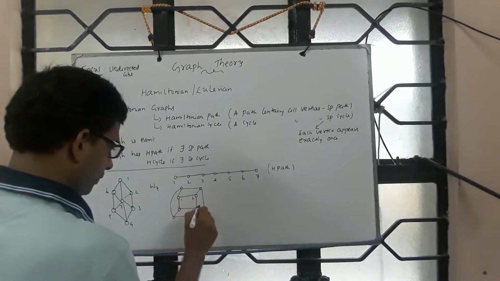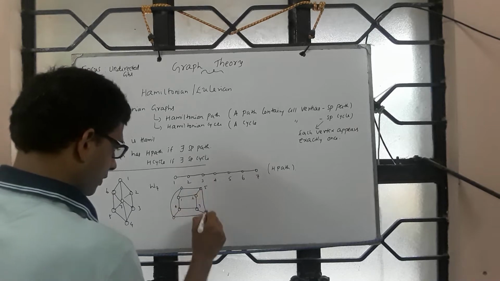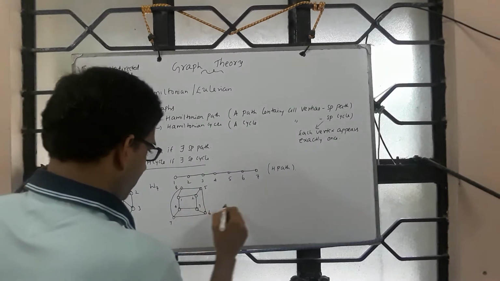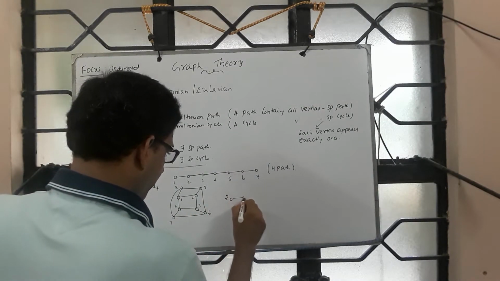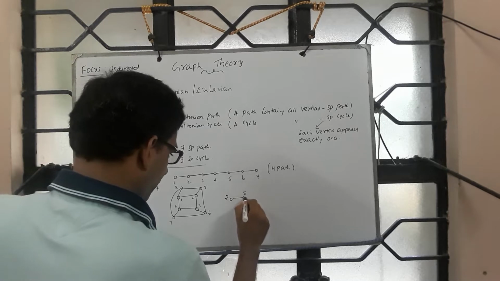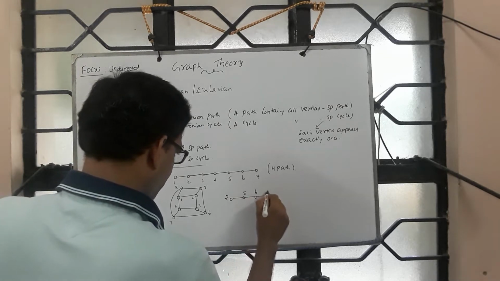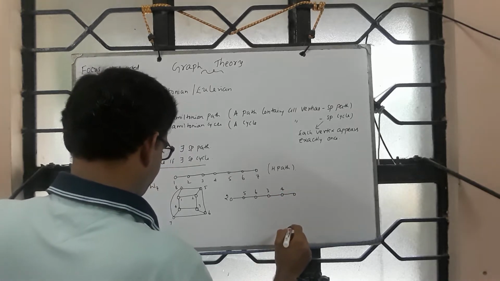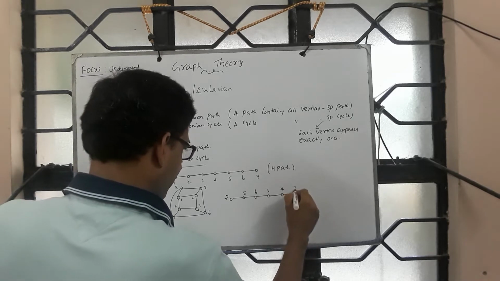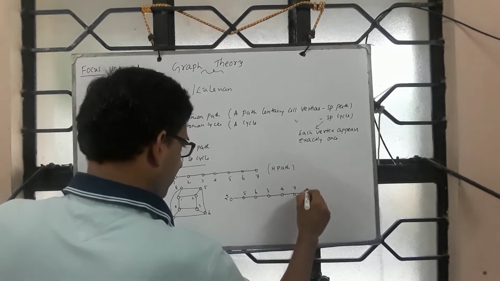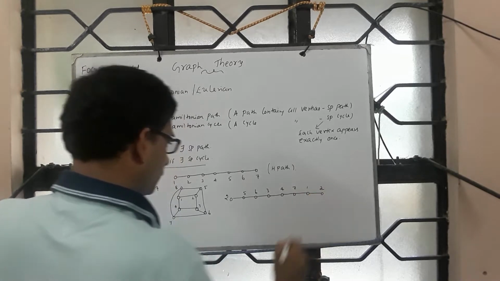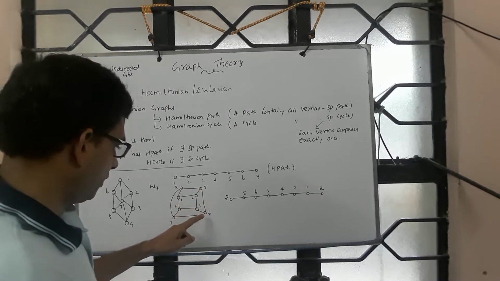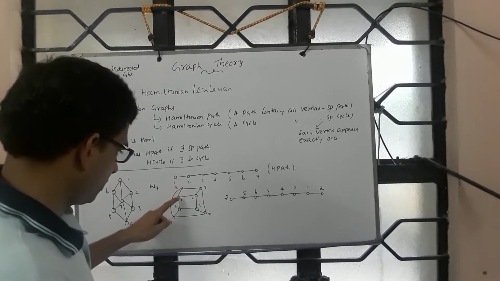Let's look at this graph. So 1, 2, 3, 4, 5, 6, 7, 8. Say let me start from say 2. From 2 let me go to say 5. Say 5 it is 6. From 6 it is 3. From 3 it is 4. From 4 it is say 7. From 7 it is 1. From 1 it is 2. So if you see that we are starting from here and going like this.